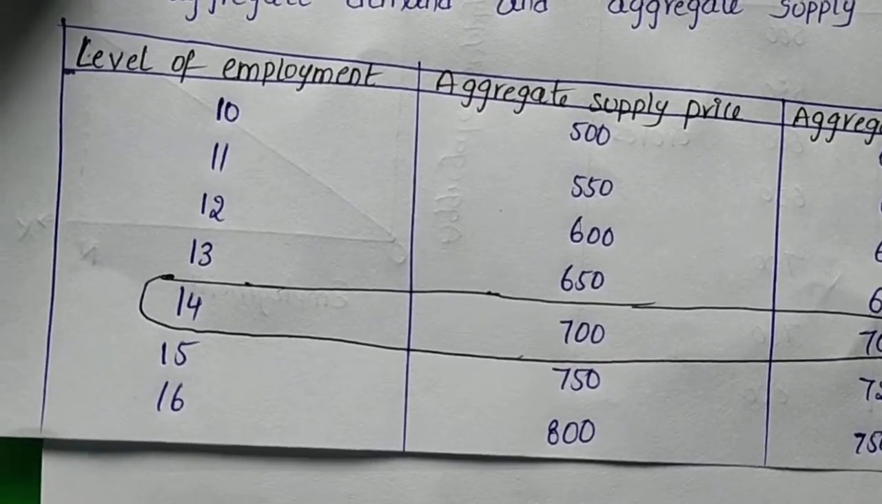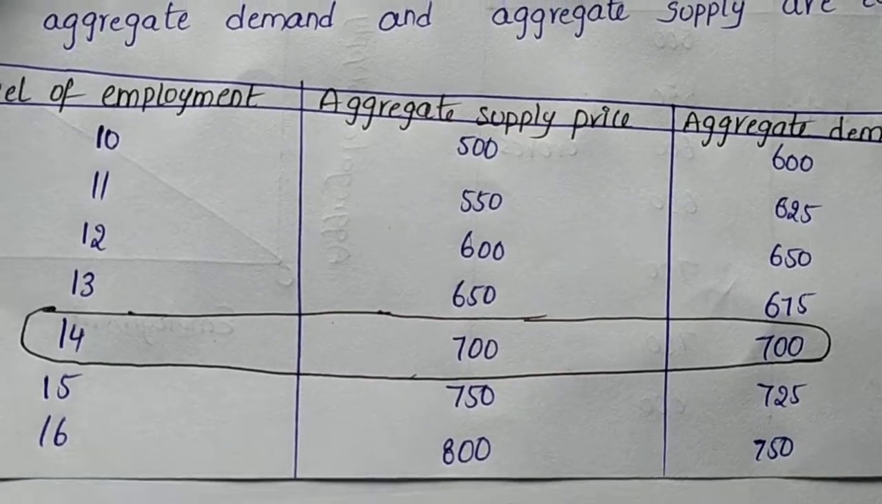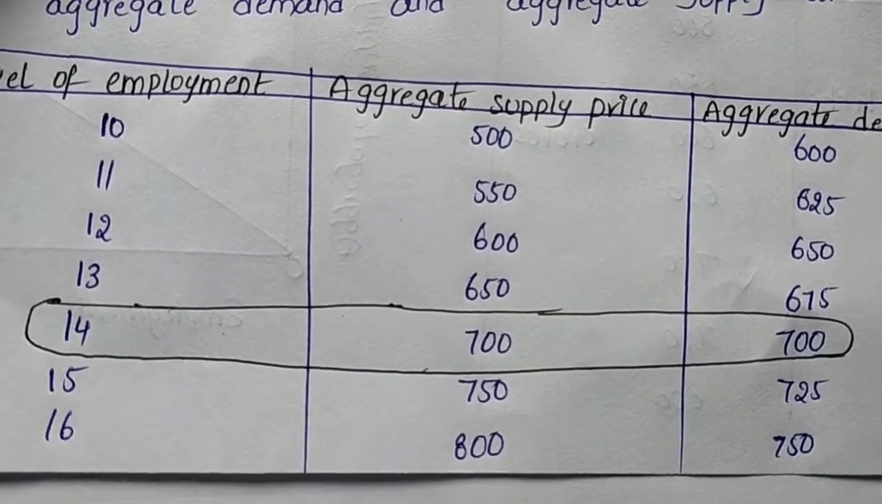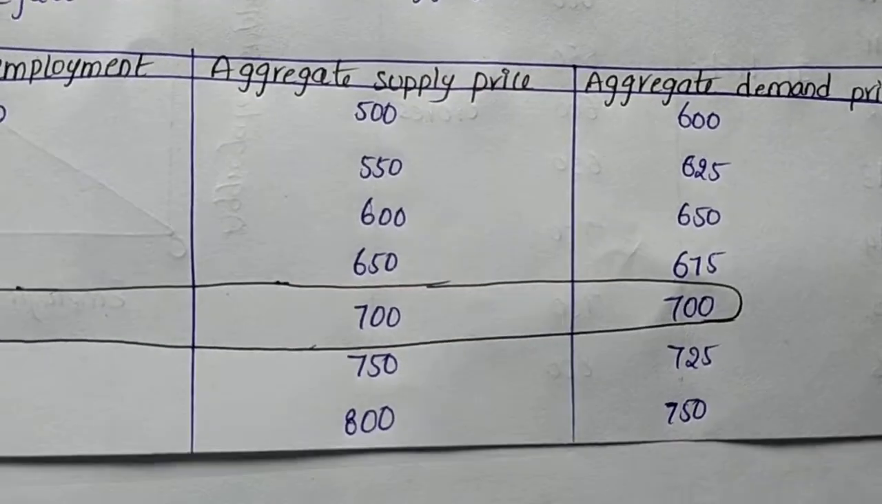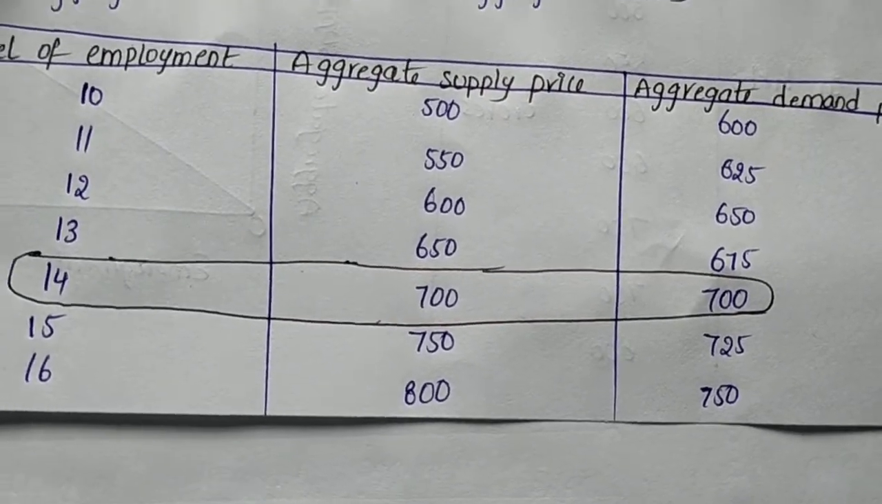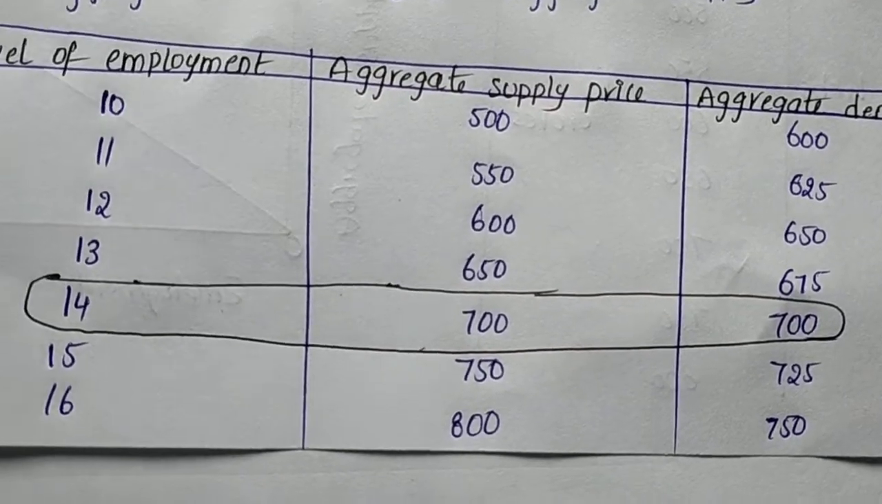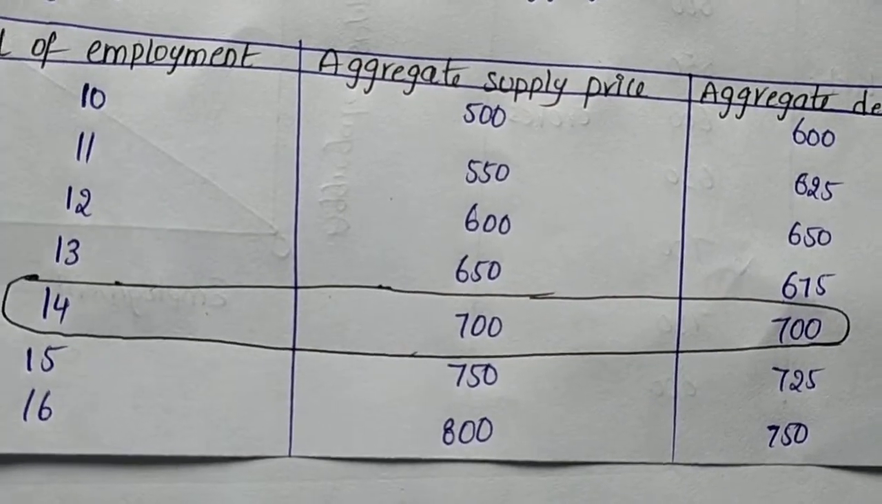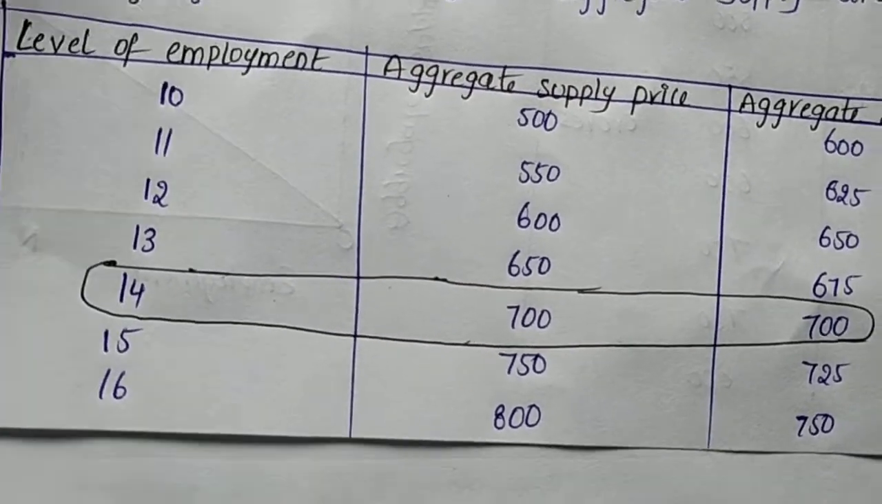We take 15 lakh level of employment: in aggregative supply it becomes 750, meaning the cost of production, and the aggregative demand price is 725. It means the profit has decreased, so we remove that 15 lakh and keep only 14 lakh persons employed. Okay, this is effective demand.